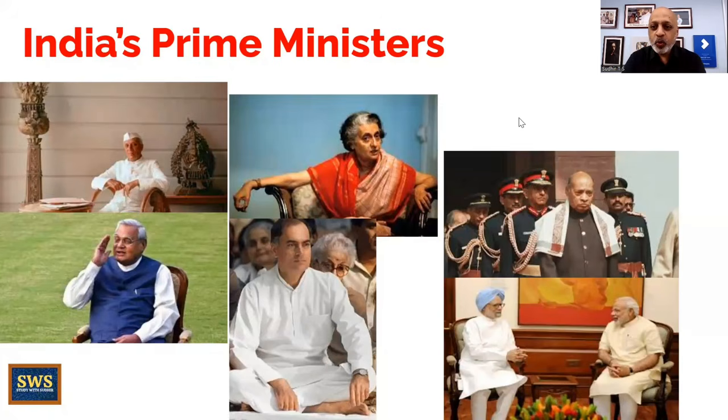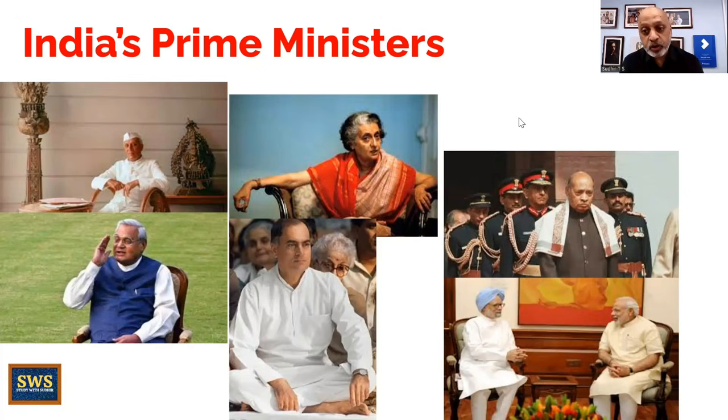Let's start with this picture gallery of India's prime ministers. All those who have been India's prime minister for 5 years or more. The first, of course, Pandit Jawaharlal Nehru from 1947 till his demise in May 1964, followed by Indira Gandhi, who ruled first in the late 60s, 70s, the emergency years, till she was defeated in 1977 by the Janata Party. She came back to power in 1980 and was prime minister till her assassination in October 1984, followed by her son Rajiv Gandhi, who was prime minister from 84 to 89 till his defeat in the 89 general elections.